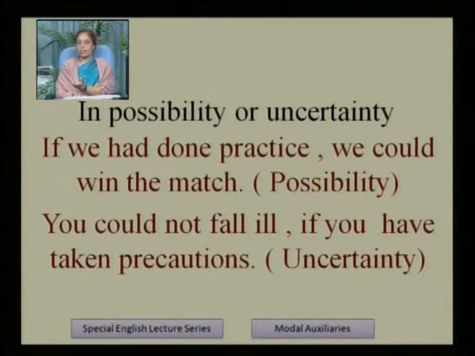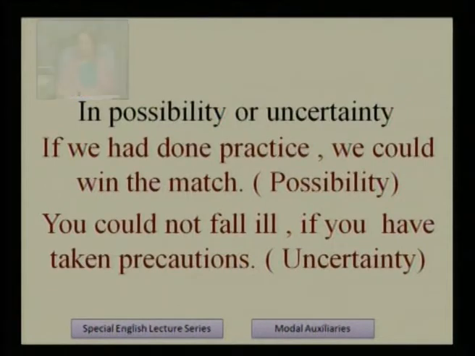You might fall ill, or you could not fall ill. You could fall ill, but it is uncertainty we show by using could in this sentence. Okay.